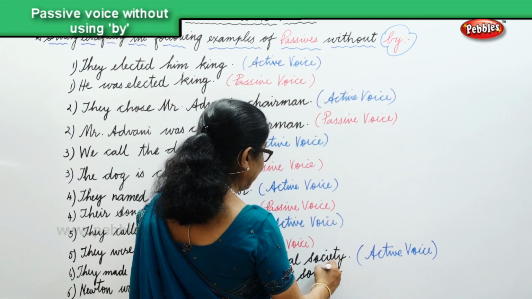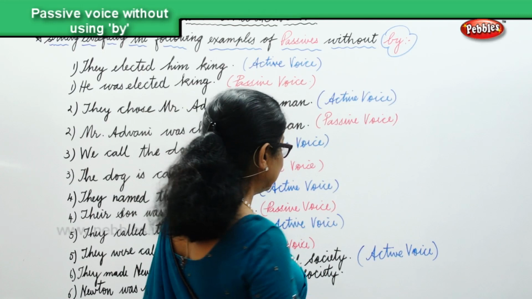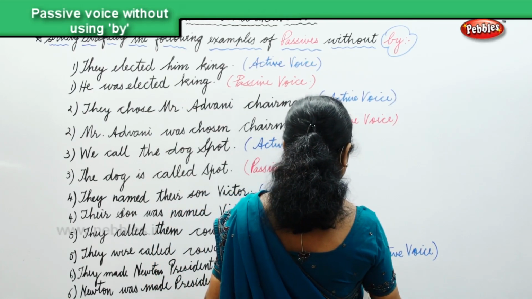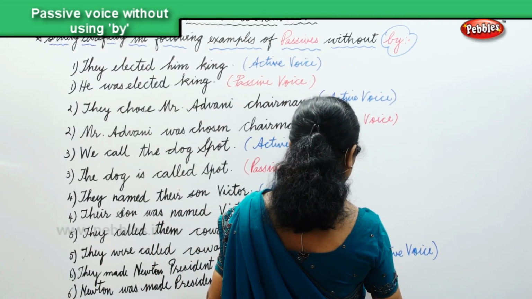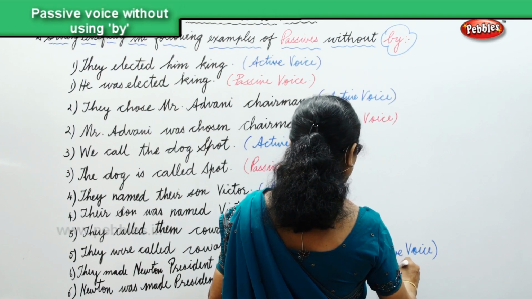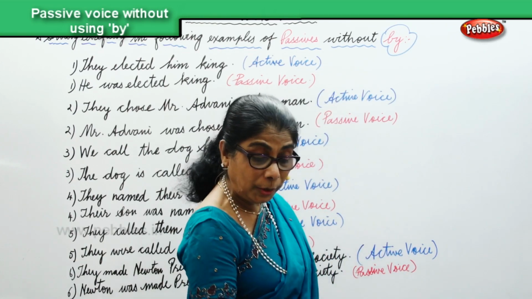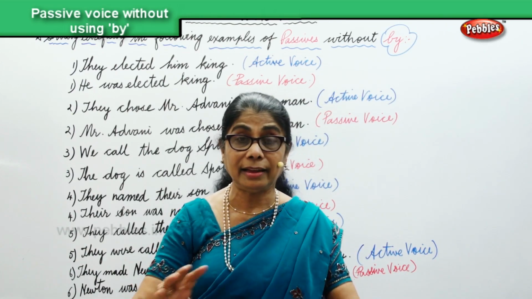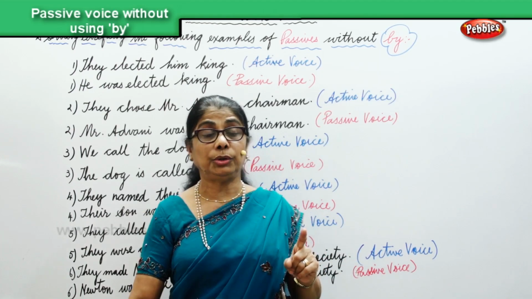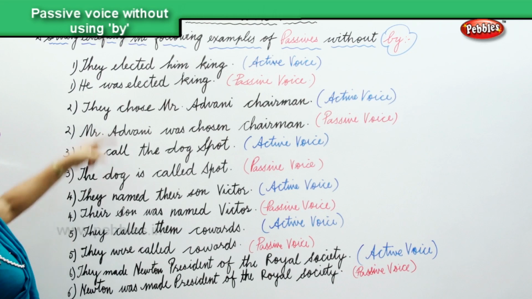Without using by, we have done the passive voice. Look at it carefully. We have 6 sentences here where we have changed the active into passive without using by. Study carefully the 6 sentences.